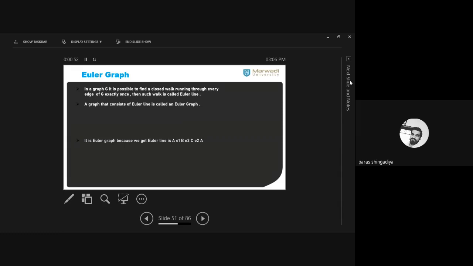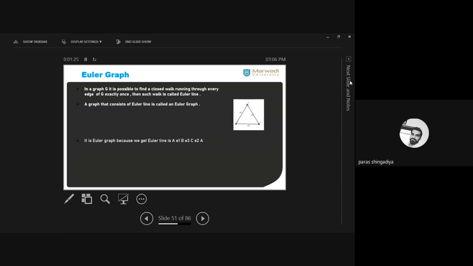Yes, बोलो जी. Close walk and single path का मतलब क्या हुआ? Close walk, that is correct. In such close walk we covered all edges. In such close walk we include all the edges exactly one time. Then such close walk is known as a Euler line, and the graph consisting of such Euler line is called Euler graph.